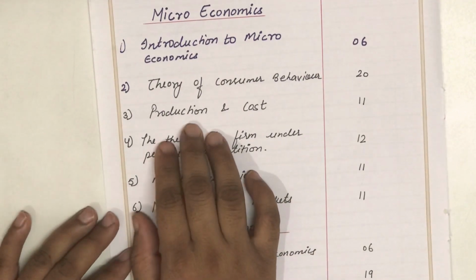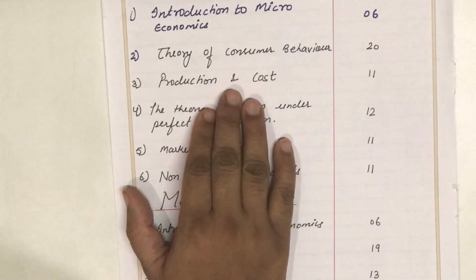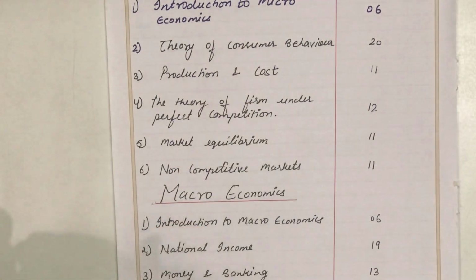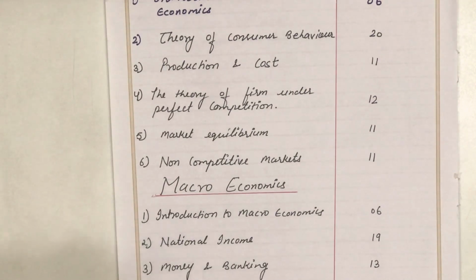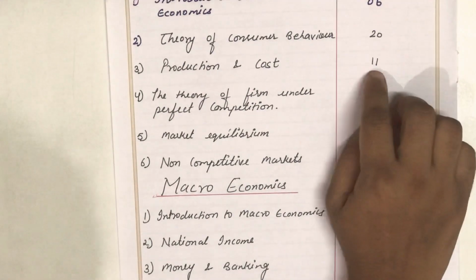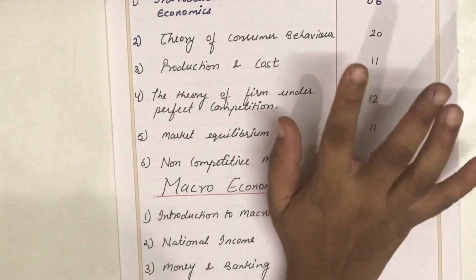The third chapter for microeconomics is Production and Cost. In this chapter basically we talk about how a firm makes the relationship between input and output. Many theories related to that we are going to study. We will also study the cost concept: the relationship between input and output, and different types of cost incurred by the firm in the short run and the long run. The marks allotted is 11. In this chapter also you can expect a lot of diagrams.